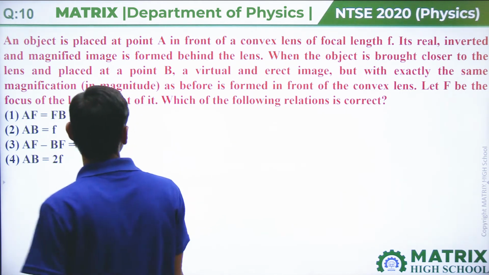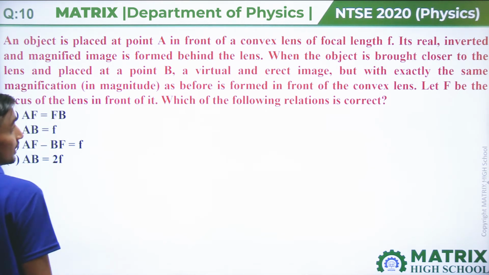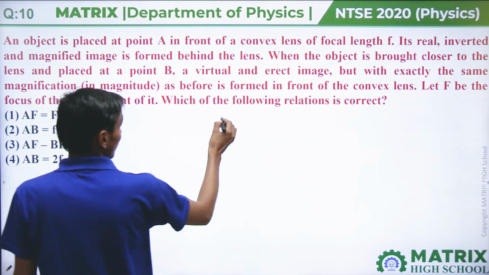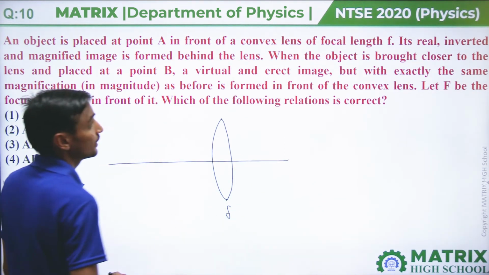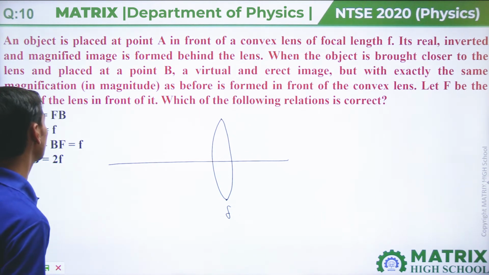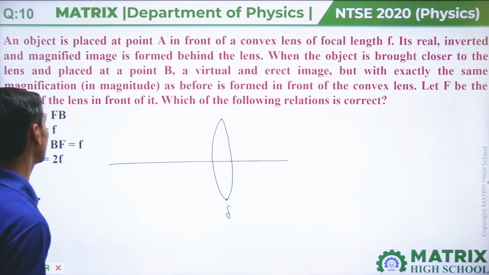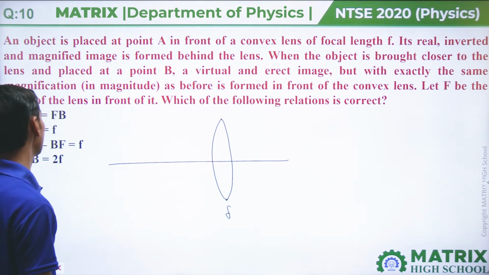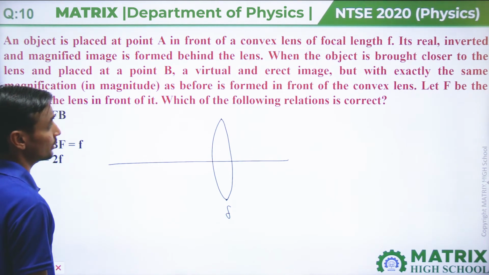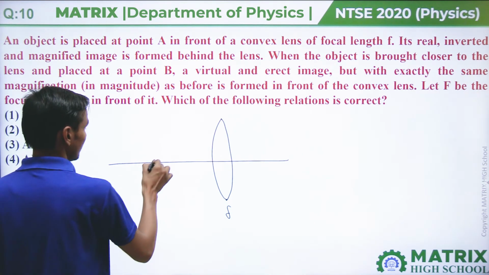Next, question number 10. An object is placed at point A in front of a convex lens of focal length f. Its real, inverted, magnified image is formed behind the lens. When the object is brought closer to the lens and placed at point B, a virtual and erect image, but with exactly the same magnification in magnitude as before, is formed in front of the lens. Let f be the focal length of the lens, then which of the following is the correct relation?